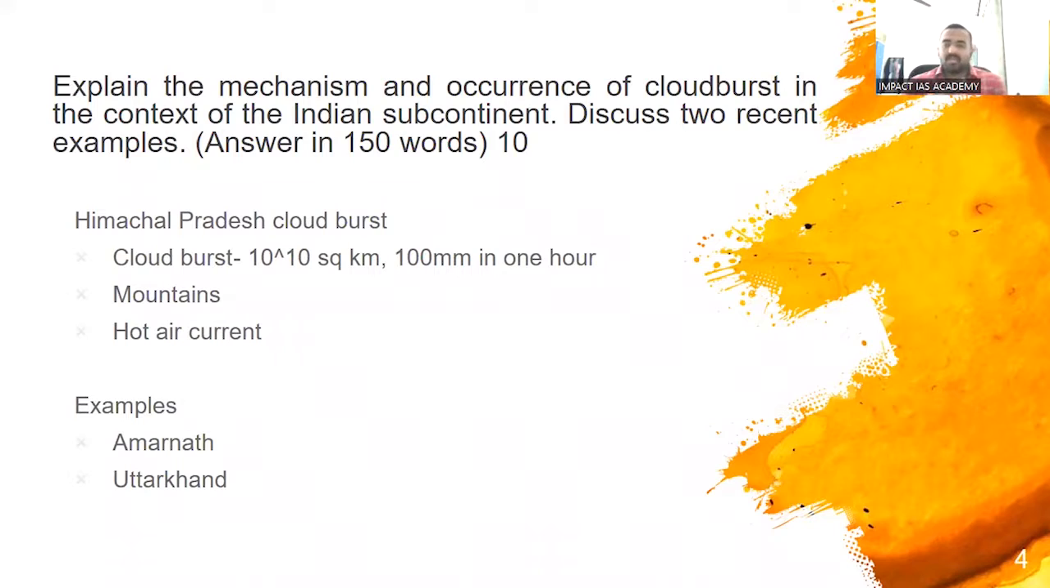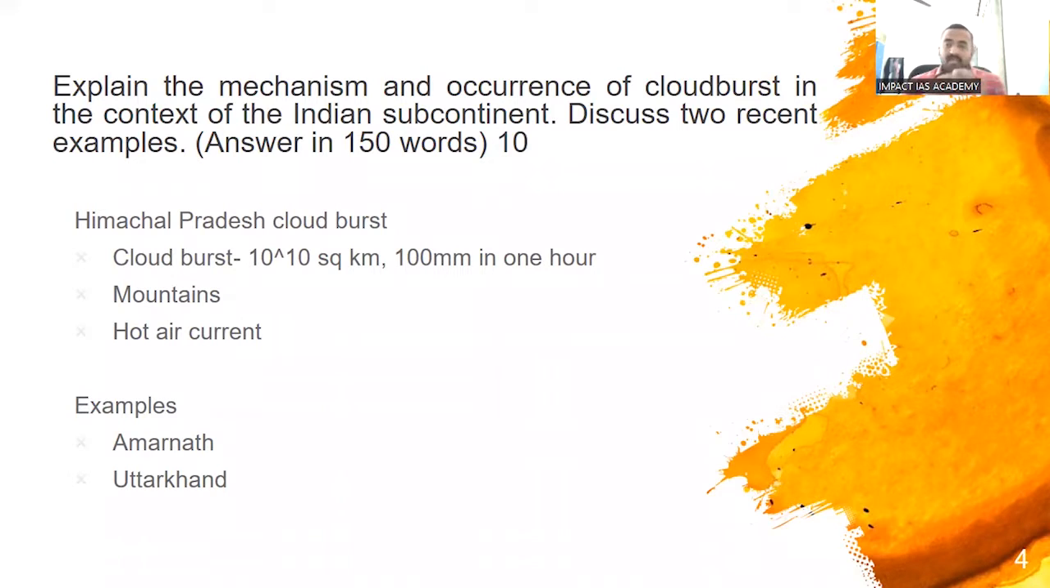One of the cloudbursts which happened in Himachal recently, we can talk about that, or we can talk about the 2013 Uttarakhand floods. We can say so much life and property was lost in these floods, which was again caused by a cloudburst. Then we'll move on to the mechanism and occurrence.